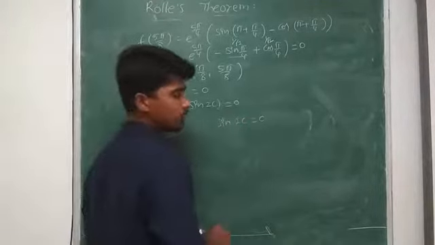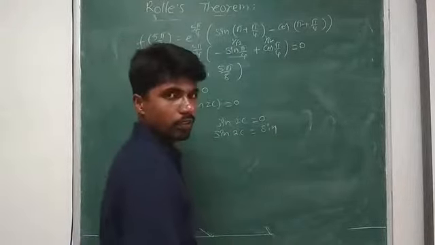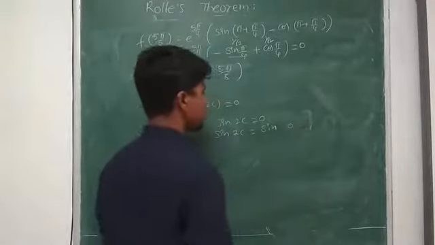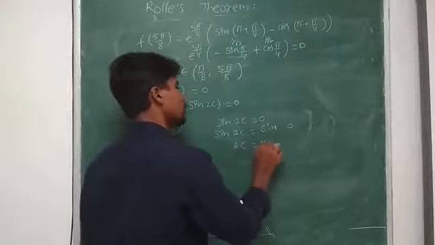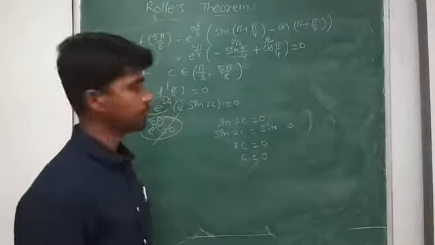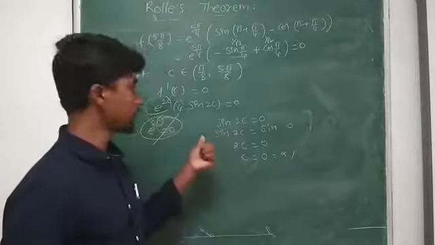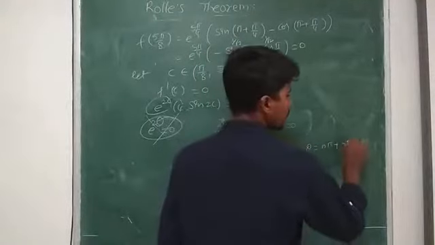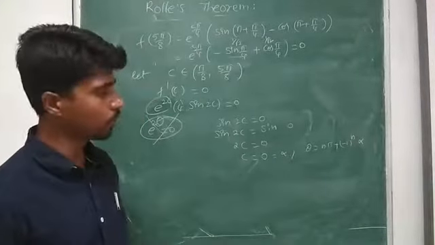Sine 2c equal to 0. So what value will give 0? Sine 2c equal to sine 0. So 2c equal to 0, c equal to 0. If c equal to 0, I got alpha. What is the general solution of sine? Theta equal to n pi plus minus 1 power n into alpha. N pi plus minus 1 power n into alpha.